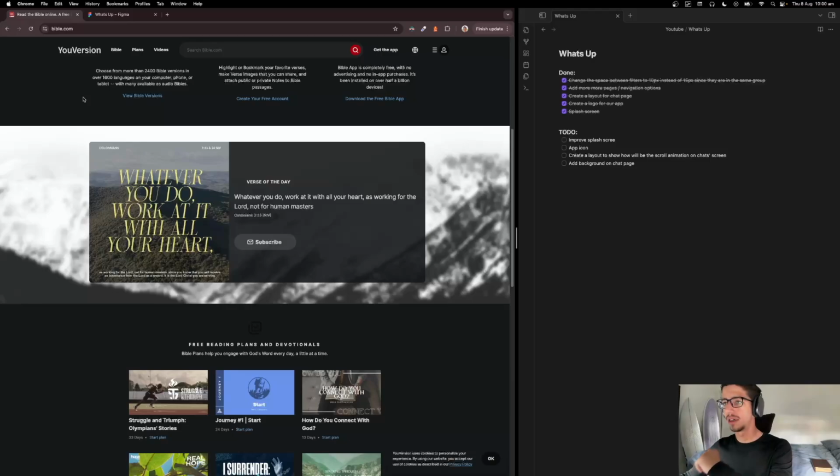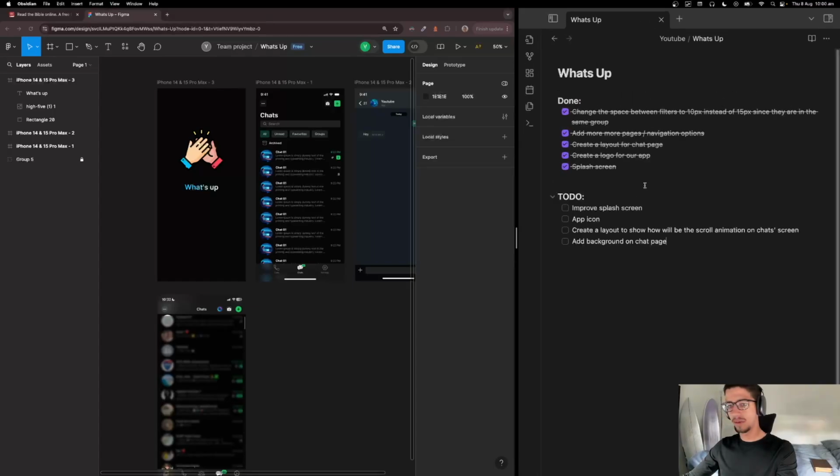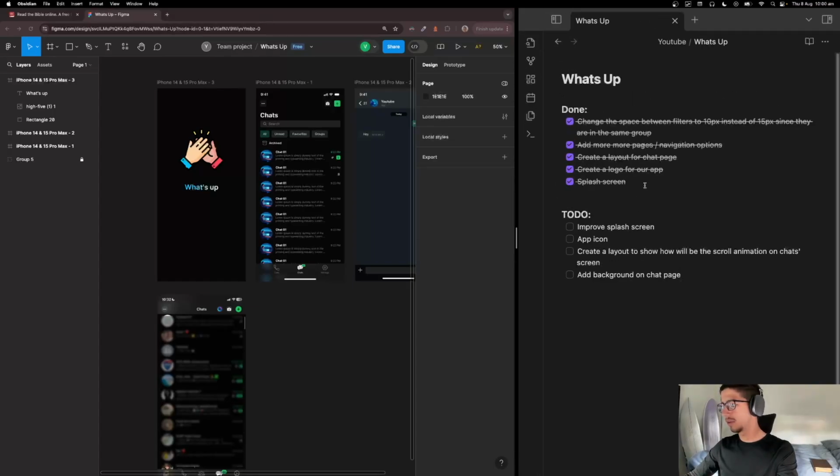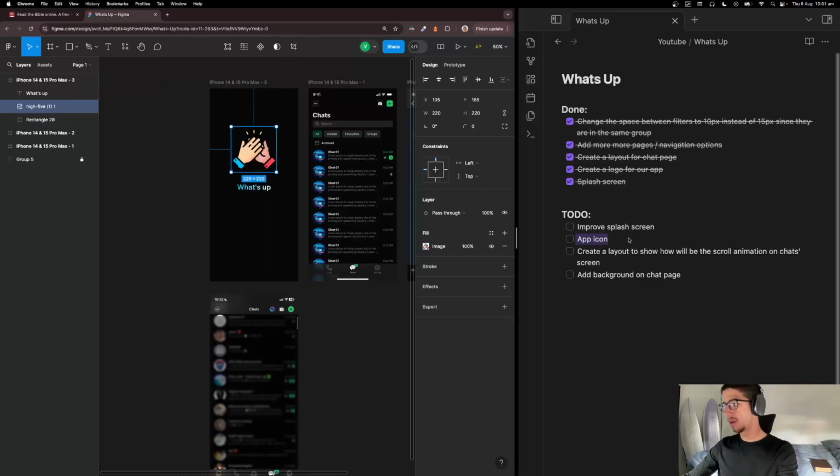So let's go to our design. Okay, so the text that I have here, let me make it a little bit bigger, maybe like this is good for you. I want to improve the splash screen. I don't like this icon. We need to create an icon, probably going to be the same as the splash screen, just a little bit smaller.